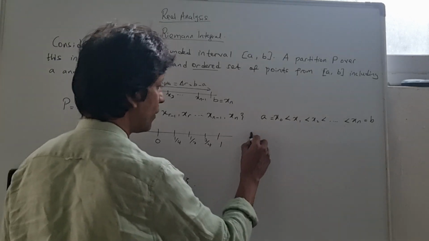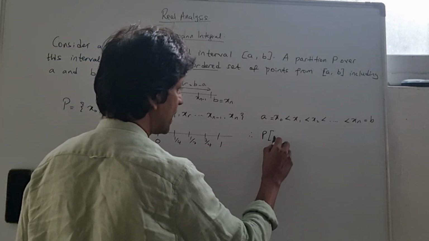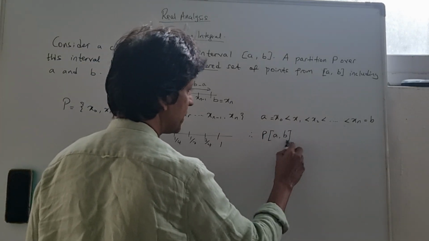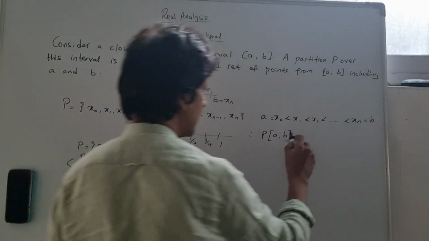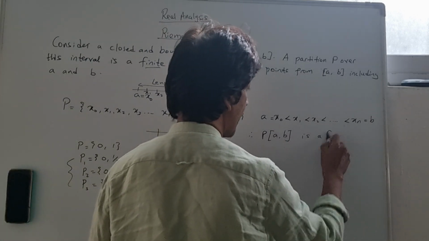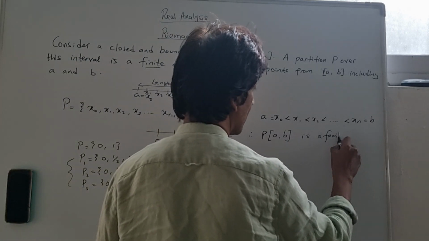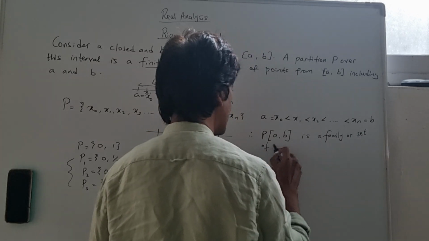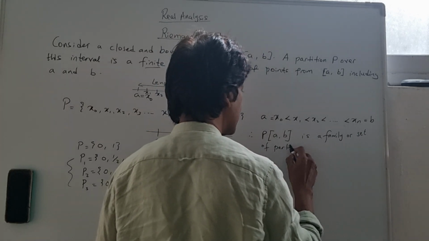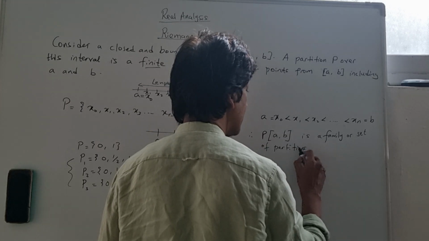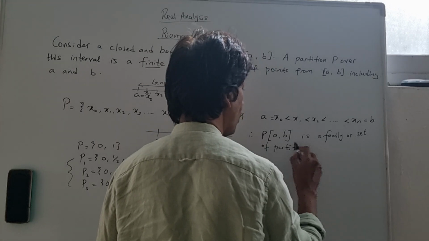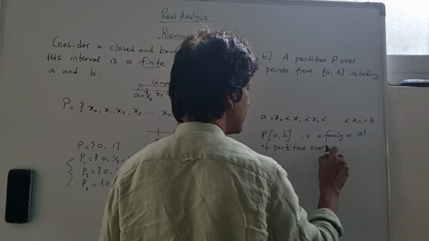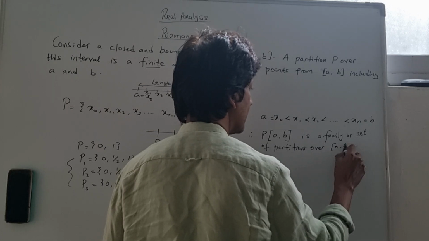So therefore, P of [a, b] could be said to be a family or set of partitions, because we can have many of them, partitions, over the interval [a, b].